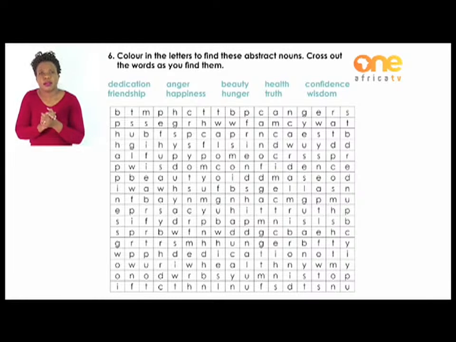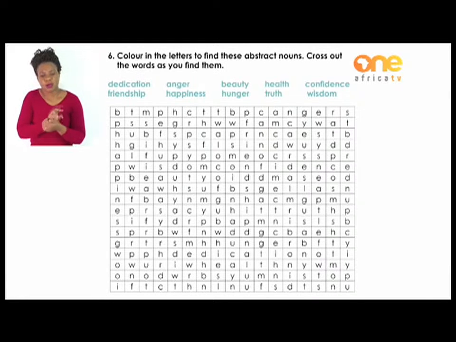As you find a word, you color it up. The words are dedication, anger, duty, health, confidence, friendship, happiness, hunger, truth, and wisdom.